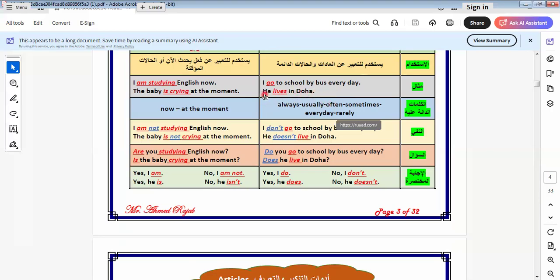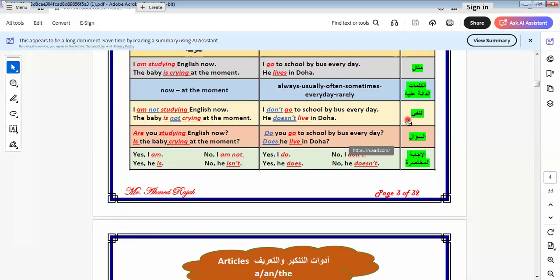So we have singular nouns: he, she, it, adding s to the verb. But I, you, we, they don't take s, like this one: I go to school by bus every day. Here we have the keywords of this tense: always, usually, often, sometimes, every day, rarely.